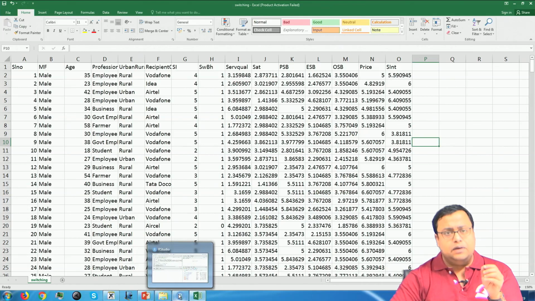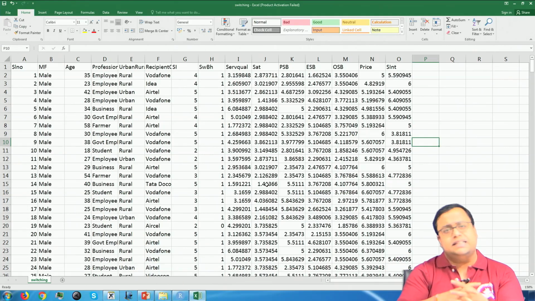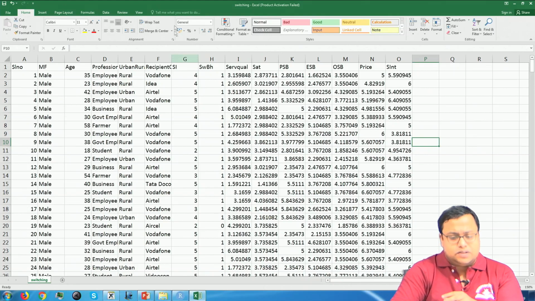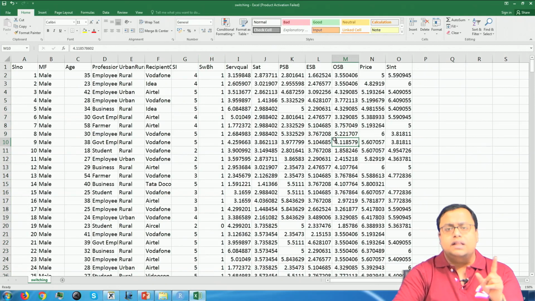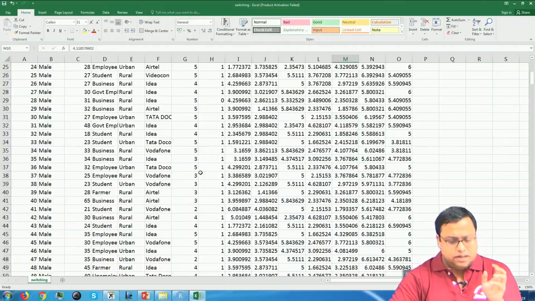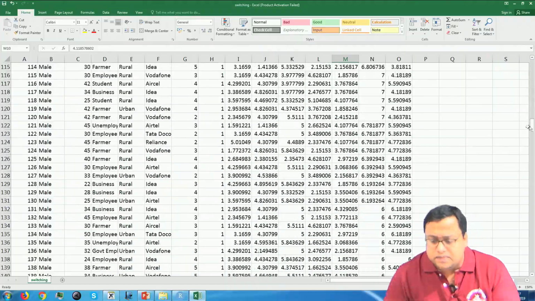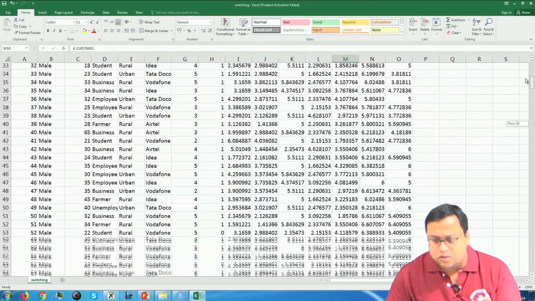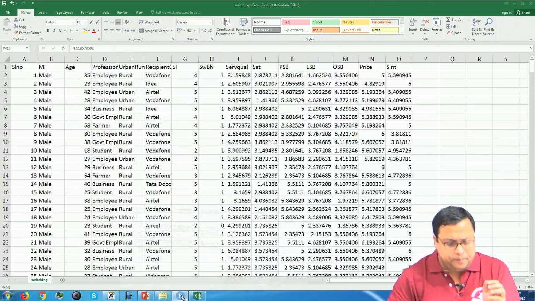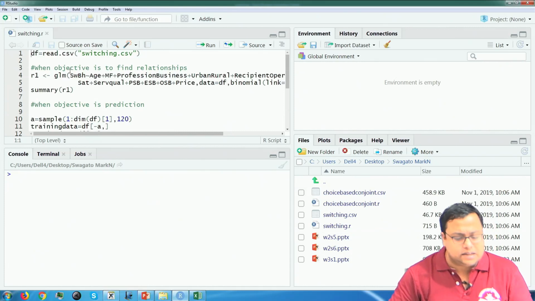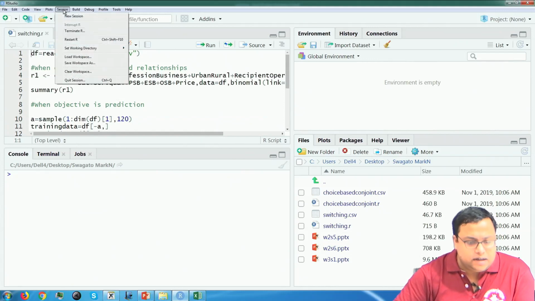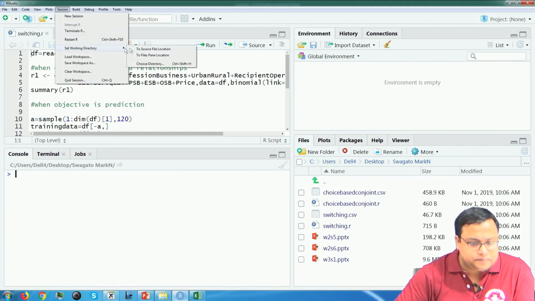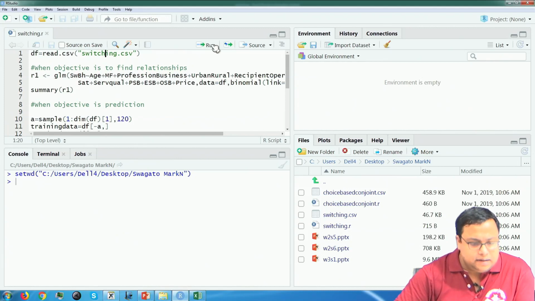So, here you see the difference between the previous examples and this example is your Y variable, which is the SWBA, switching behavior, that means ultimately you switched or not, is a 1-0 variable. 1 means you switched and 0 means you did not switch or something like that. Actually 1 means you stayed back and 0 or 1, so we will see that. To do that, what I will do is there is a switching behavior.r file, I will open that as usual and then set working directory to source file location and then read the data.